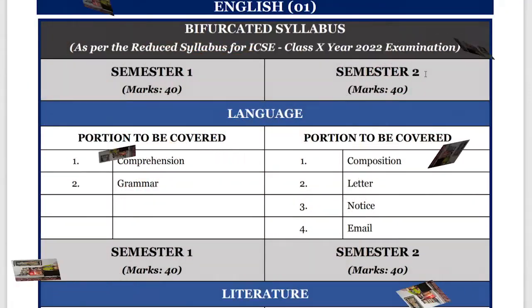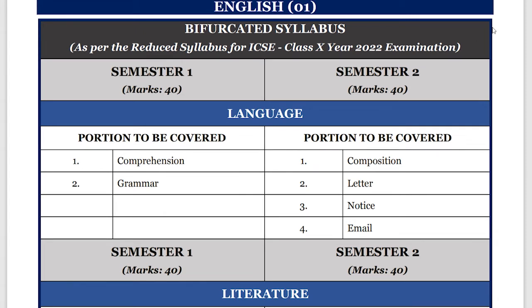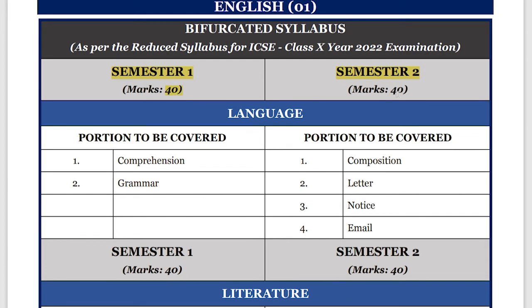So here you have your English bifurcated syllabus as per the reduced syllabus for ICSE class 10, year 2022 examination. I have already told you about the few topics on which you'll be tested this year. That portion will now be divided into two parts, semester 1 and semester 2. Marks will be 40 and 40, a total of 80.